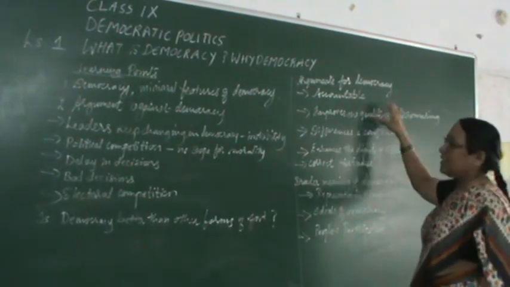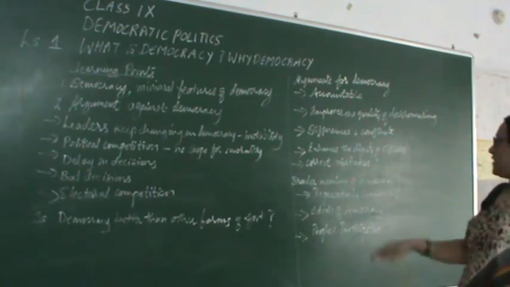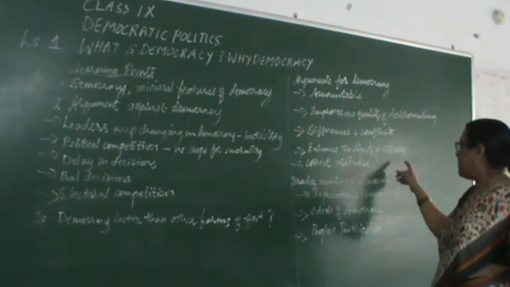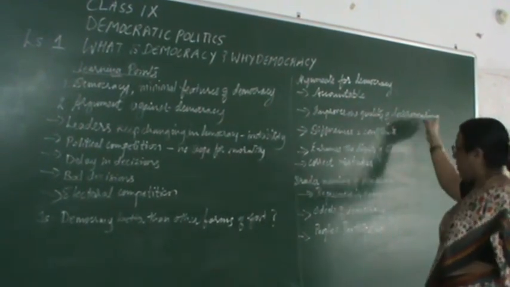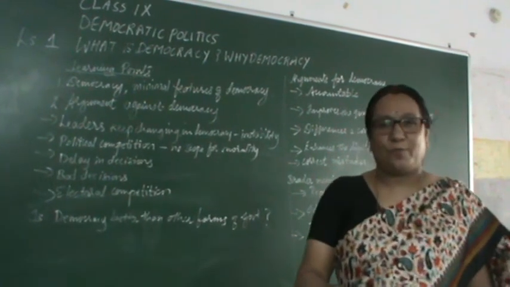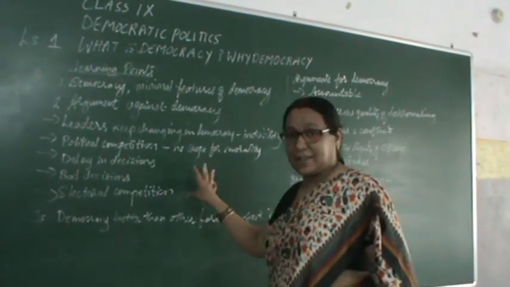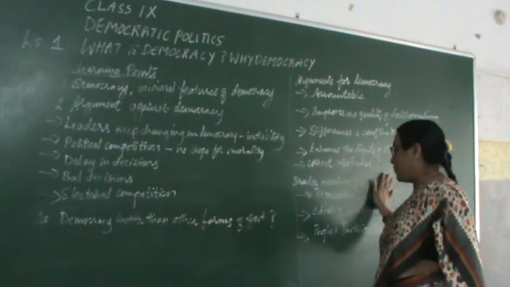It is accountable, it improves the quality of decision making, it resolves differences and conflicts, it enhances the dignity of citizens. When we make mistakes, these mistakes can be corrected. For all these reasons, we can say that democracy is a better form of government. Though there are arguments against, still we try to see that democracy functions smoothly.